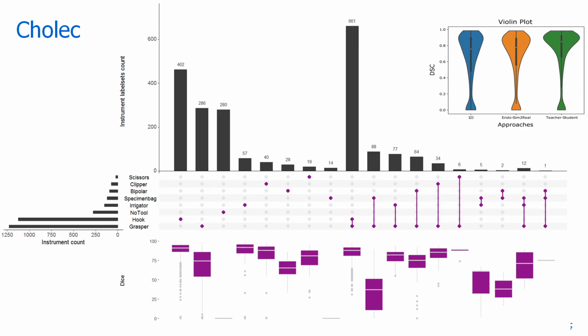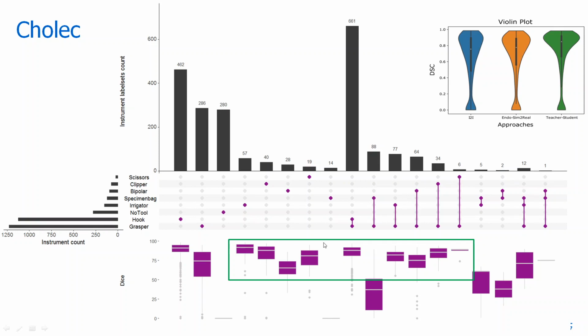For COLEC dataset, we performed an extensive analysis as instrument-specific labels are available for it in comparison to endovis dataset. In this figure, we see different instrument tool co-occurrences in the middle and the frequency associated with it, and below we see the dice performance across all these tool combinations, and we see that our approach generalizes across unseen instrument cases which are not present in the simulation.